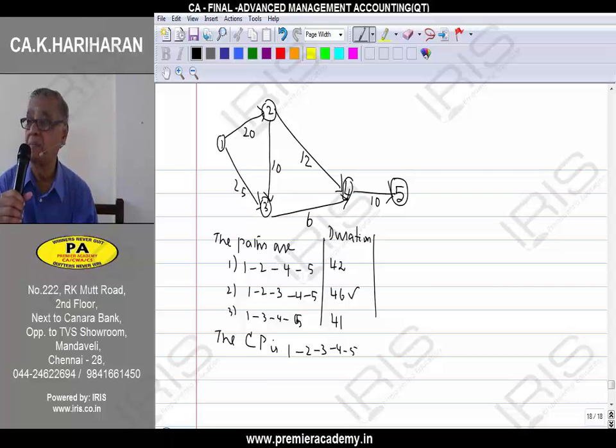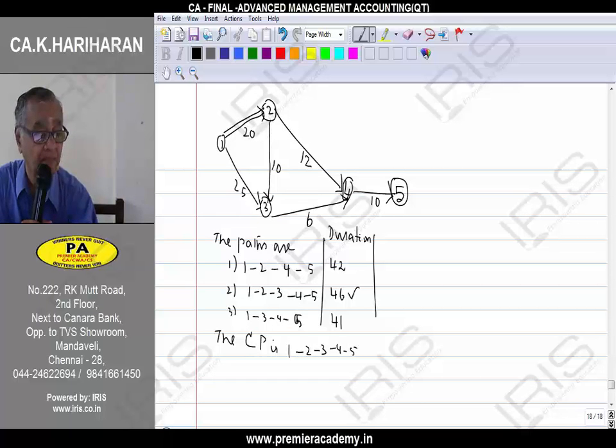There are three different paths. In order to distinguish the critical path from the other two paths, we double line the critical path or give it a different color.